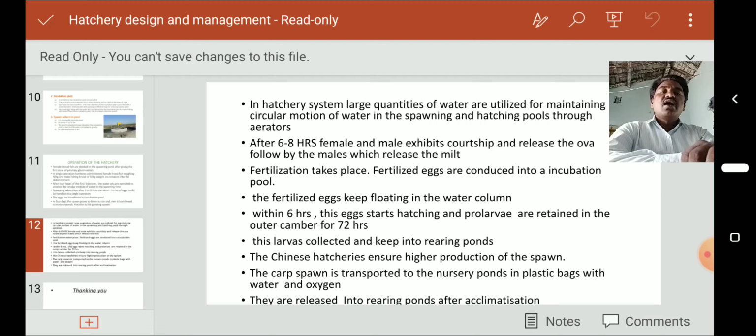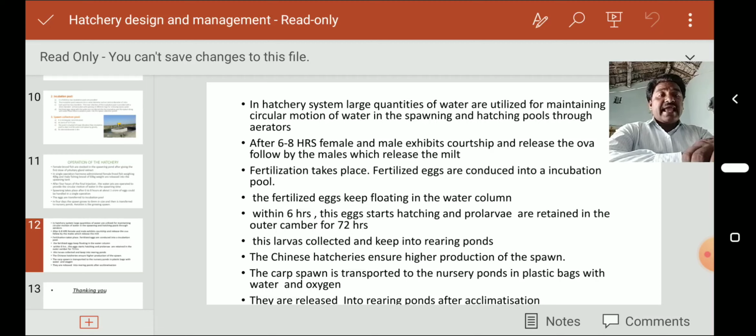Next, after 6 to 8 hours, the female and male exhibit courtship and release the ova, followed by the males which release the milt. Once again they are releasing, and fertilization takes place. The fertilized eggs are conducted into the incubation pool, where they keep floating in the water column.